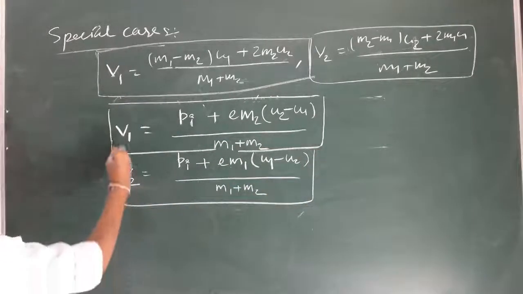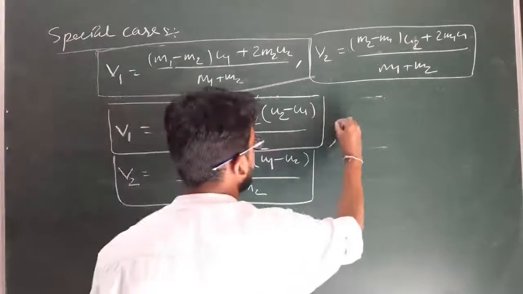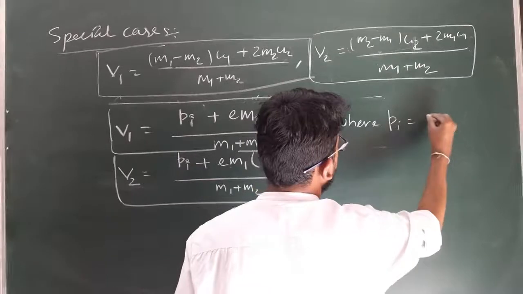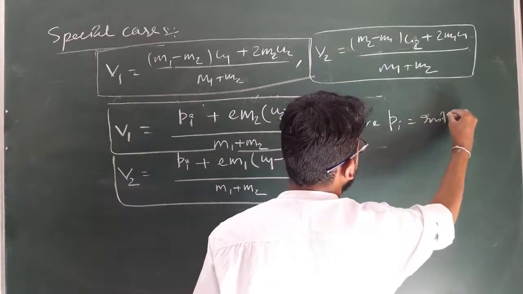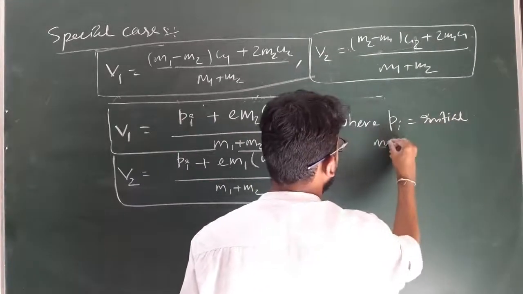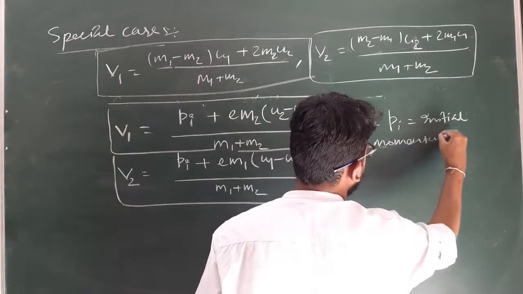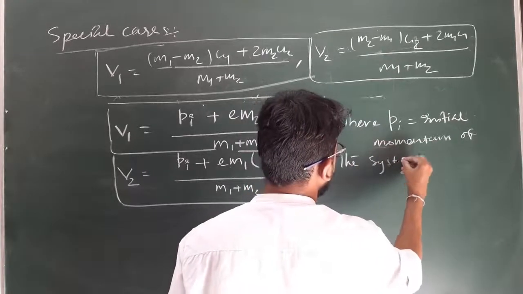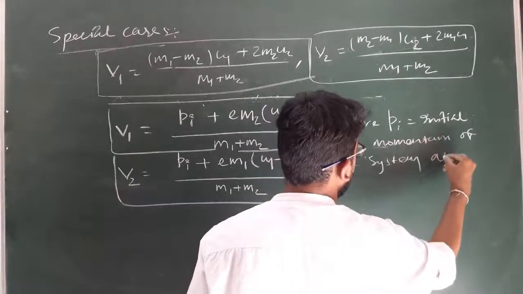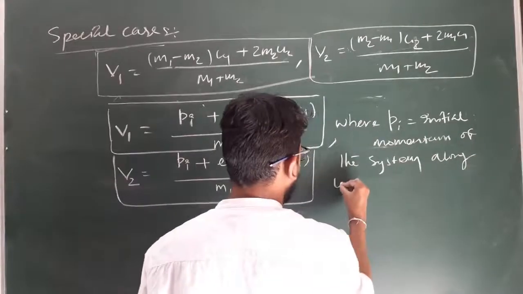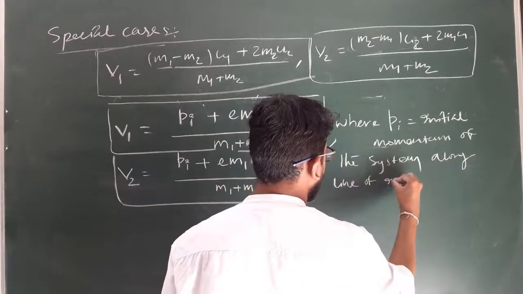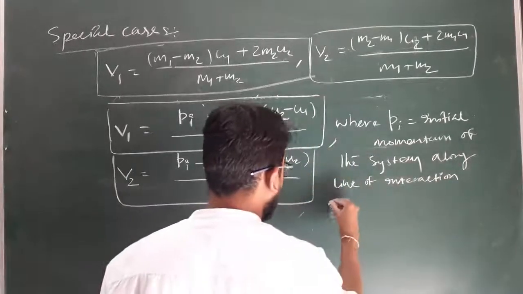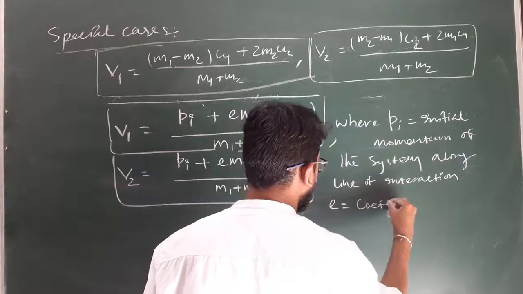Okay, v1 and v2, where Pi is equal to the initial momentum of the system along the line of interaction. e is equal to the coefficient of restitution.